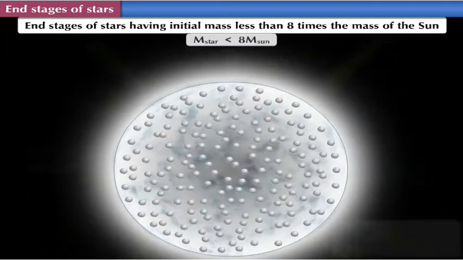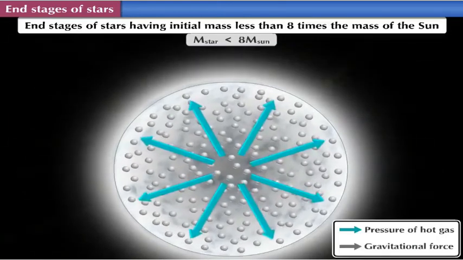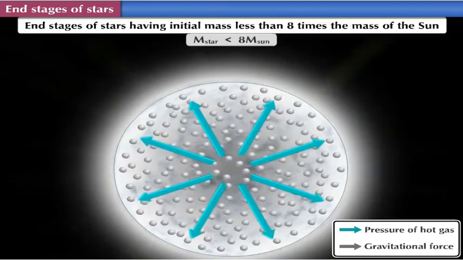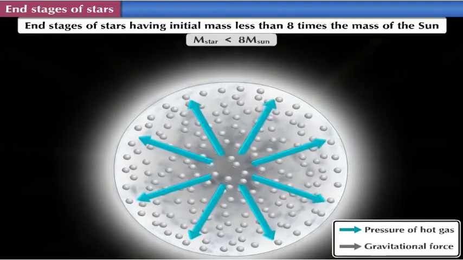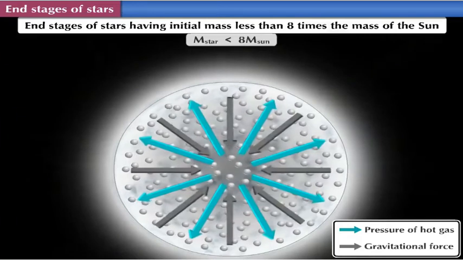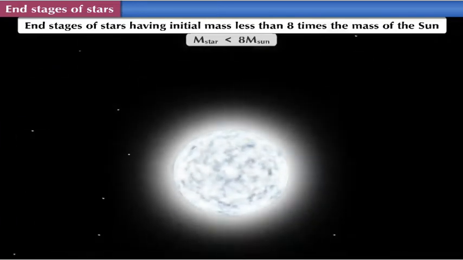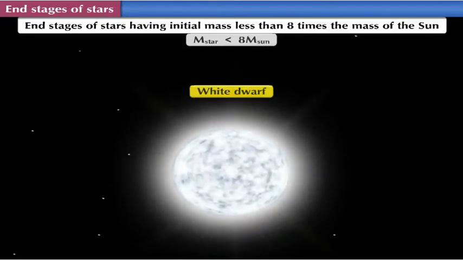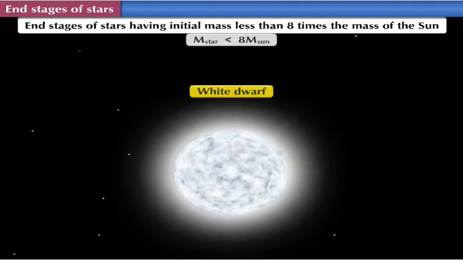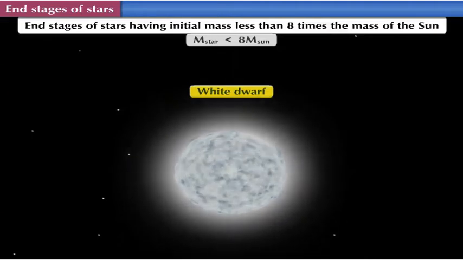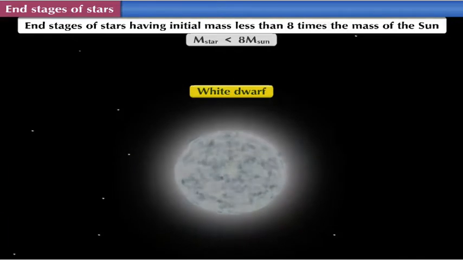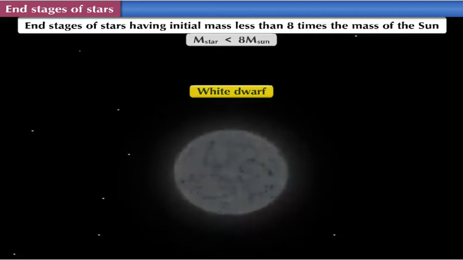In this state, the pressure due to electrons in the star becomes independent of temperature and is able to balance the gravitational force thereafter. In this state, the star looks white, and due to its small size, it is called a white dwarf. After this, its temperature keeps decreasing, but its size and mass remains unchanged thereafter, and so white dwarf is the end stage of stars in this mass range.